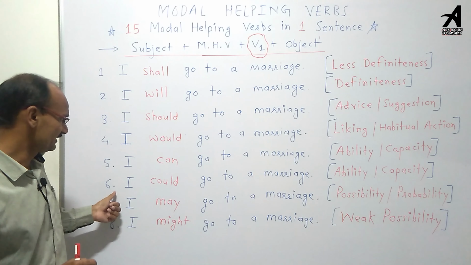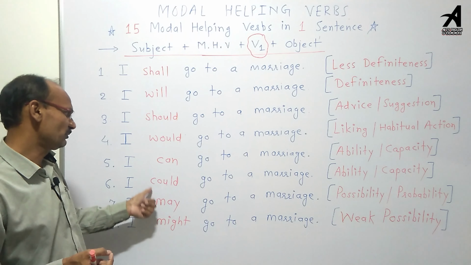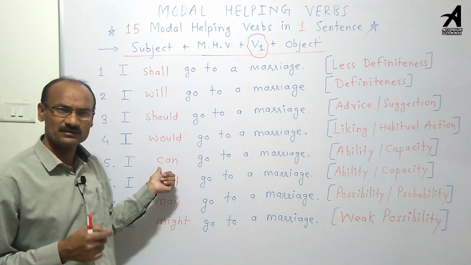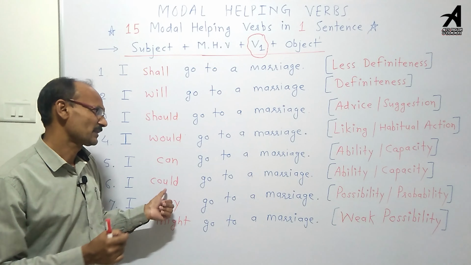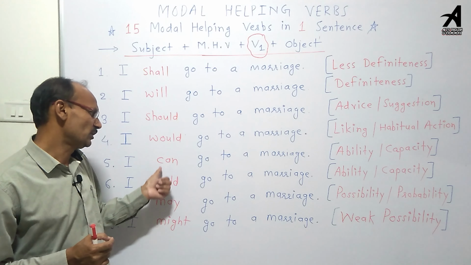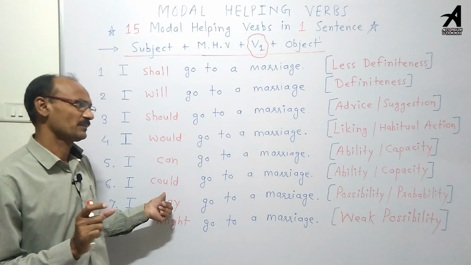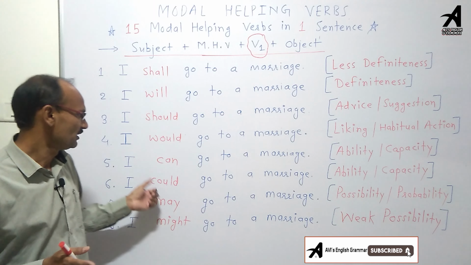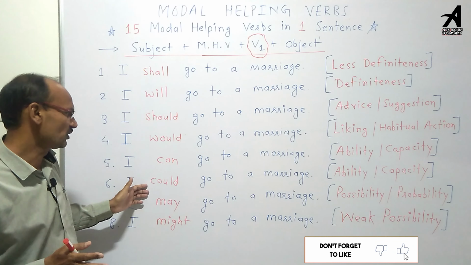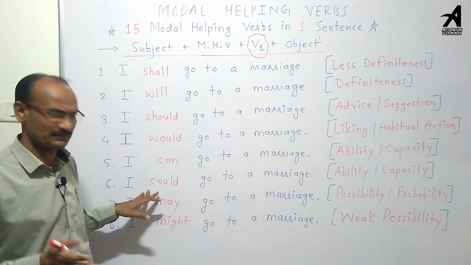Sentence number 6 is I could go to a marriage. What is the difference between can and could? Can shows present tense and could shows past tense, and both modal helping verbs indicate the same things: ability, capacity, or power. What is the difference between these two sentences? One is in present tense and another is in past tense.